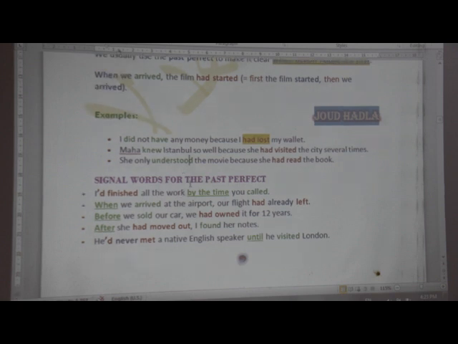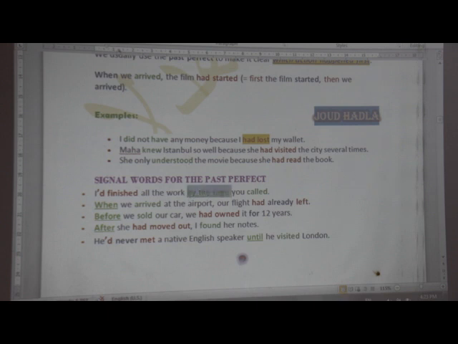Now, signal words used for the past perfect. I had finished, or I'd. Pay attention: this is the contraction form of I had, and in some cases it is for I would. So I'd finished. But would is followed by the base form, and here it is followed by the third form. So it's very easy to differentiate between the two forms. So, I'd finished all the work by the time.